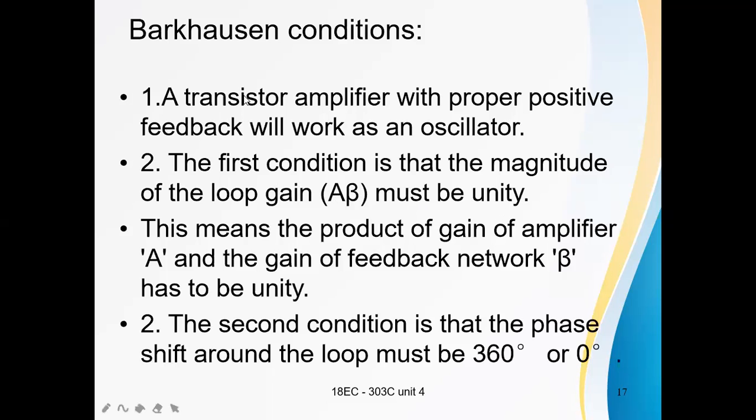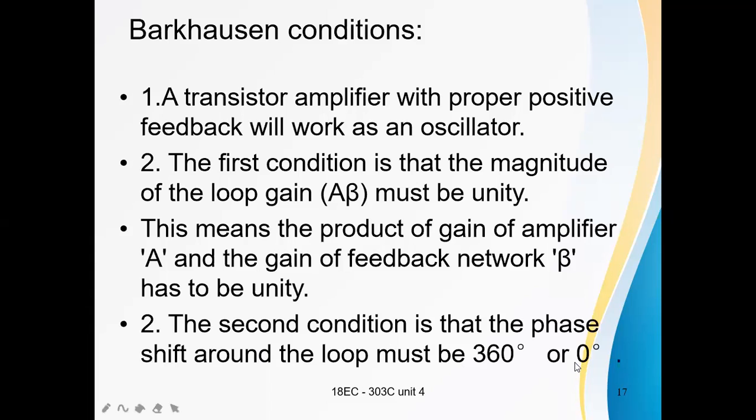So what are the conditions? First, a transistor amplifier with proper positive feedback will act as an oscillator. Second, the magnitude of the loop gain must be unity, meaning the product of the gain of the amplifier and the gain of the feedback network has to be unity. The next condition is that the phase shift around the loop must be 360 degrees or 0 degrees.